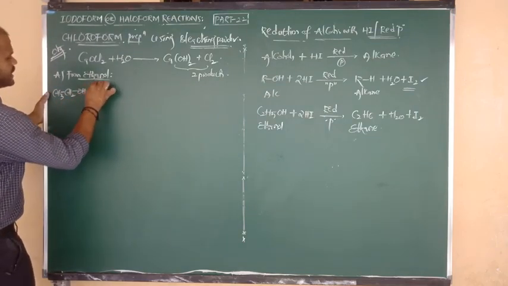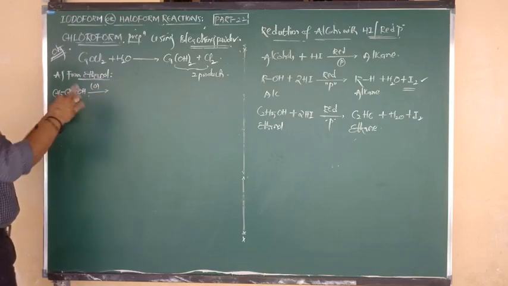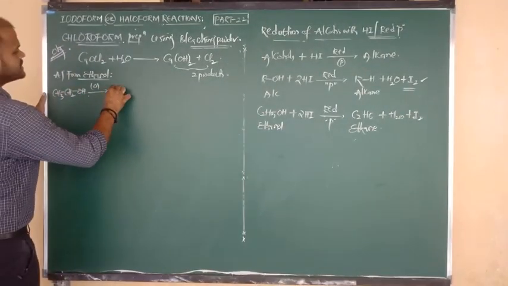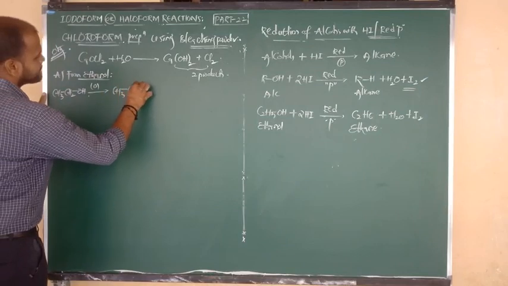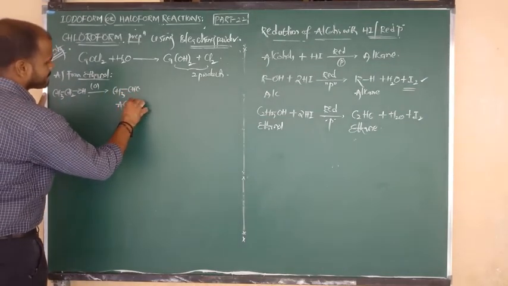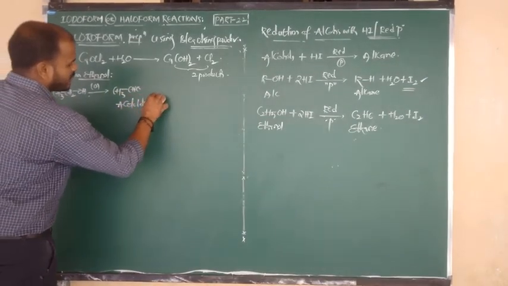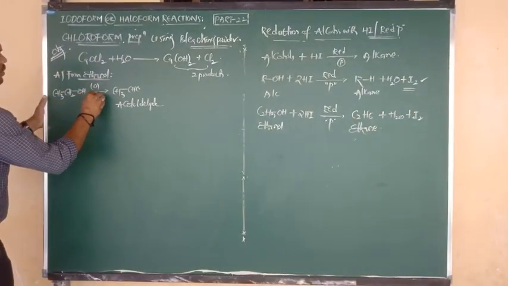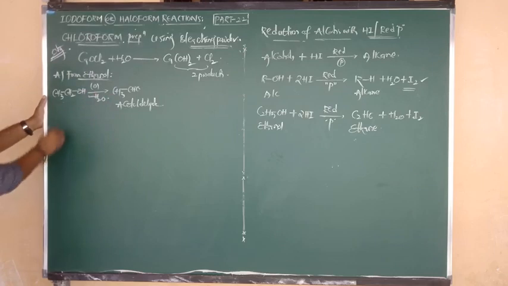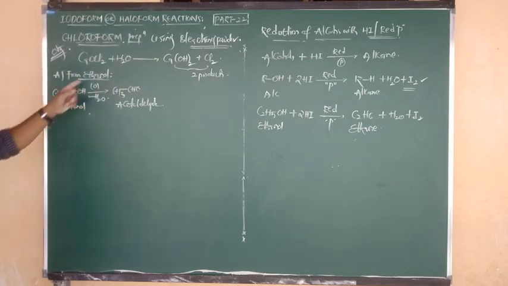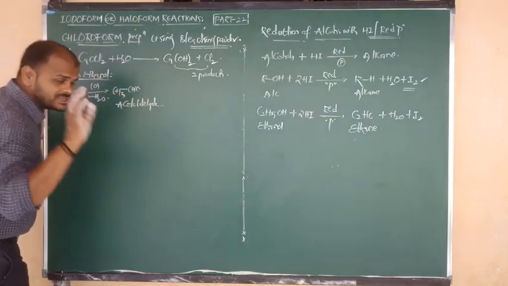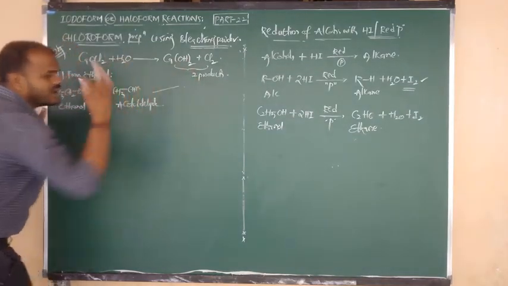Ethanol upon oxidation. Ethanol is a primary alcohol, and primary alcohols upon oxidation give aldehyde. So a 2 carbon aldehyde is nothing but acetaldehyde. H combines with O, and that is removed in the form of H2O. So what is the compound name? Ethanol, or ethyl alcohol, upon oxidation gives acetaldehyde. This is step 1 here.